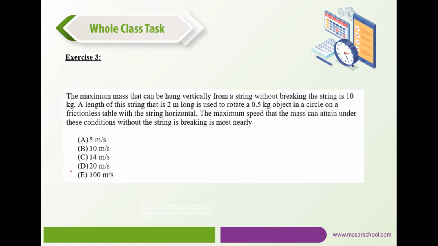Exercise 3. The maximum mass that can be hung vertically from a string without breaking the string is 10 kilograms. So the maximum tension that the string can handle is given by what? So this is the string and this is the mass. If the maximum mass is 10 kilograms, what are the forces acting on the string? That would be the pull of gravity and the tension. Then the tension would be equal to the pull of gravity, which is mg, and that would be 10 multiplied by 10. That would be 100 newtons.